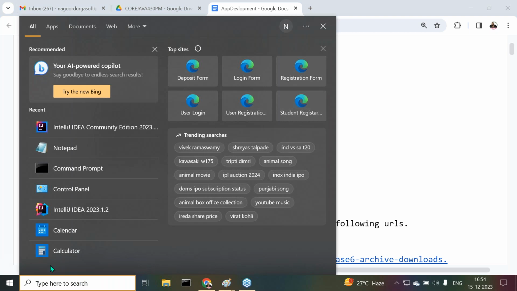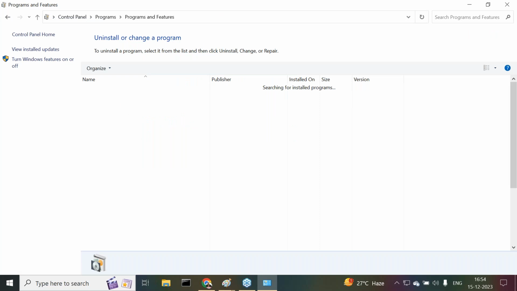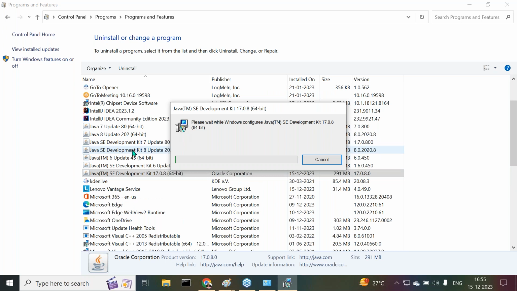I already installed it in the morning, so I want to uninstall it again. To uninstall, we go to Control Panel and uninstall the program. There, Java 17 JDK is already available with me. Right click on it and uninstall. Now it is uninstalled.